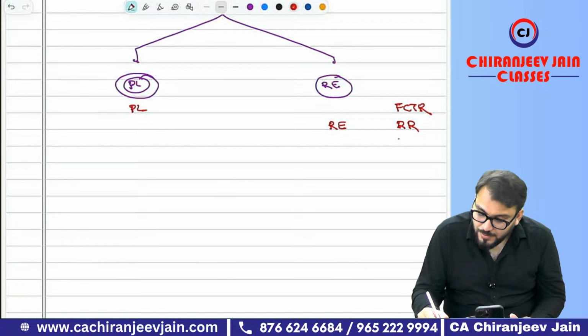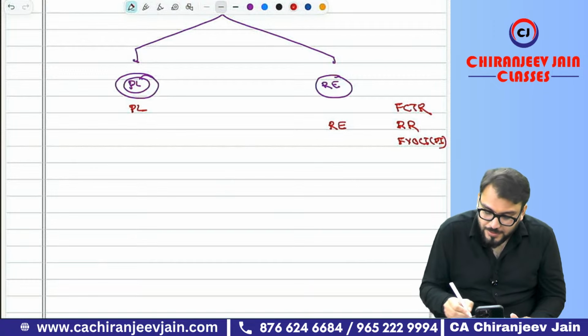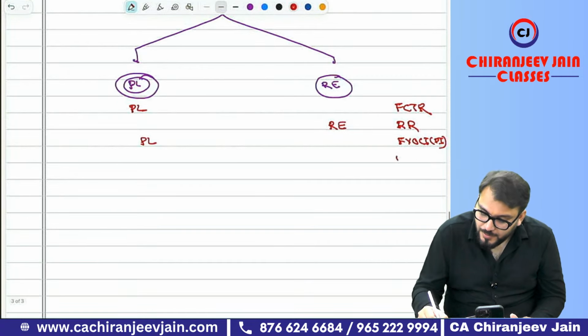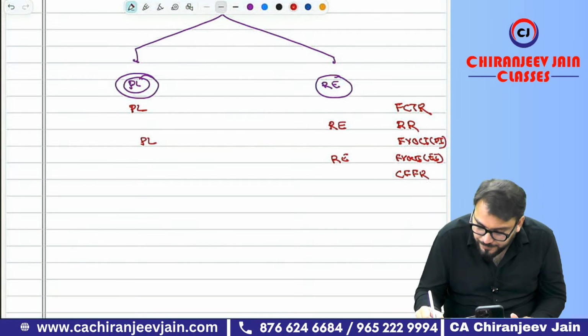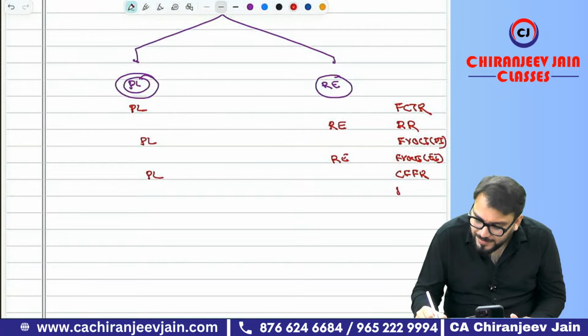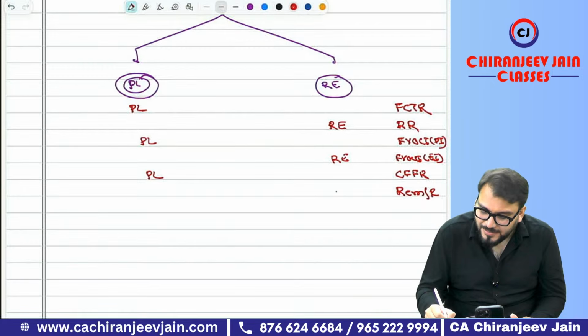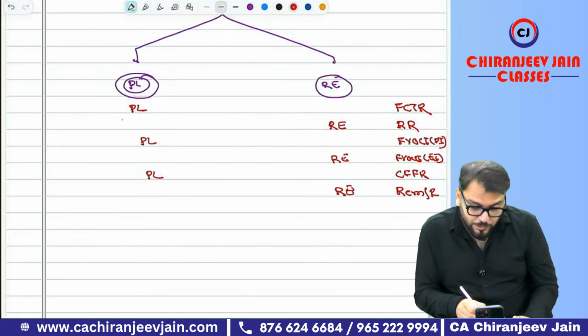Then you will say me FVTOCI debt instrument, it will be PL. FVTOCI equity instrument, it will be retained earnings. Cash flow hedge reserve, it will be PL. And last, the remeasurement reserve as per Ind AS 19, it will be retained earnings. Only this much. Can you memorize this?